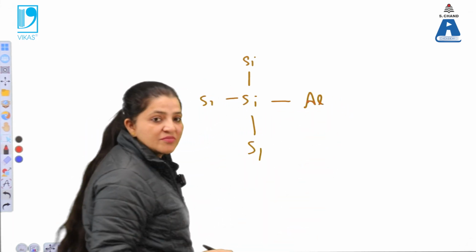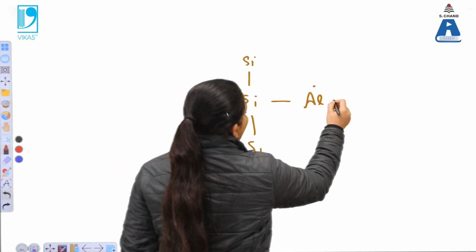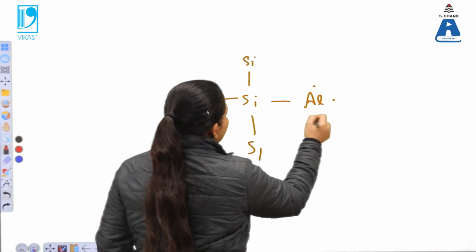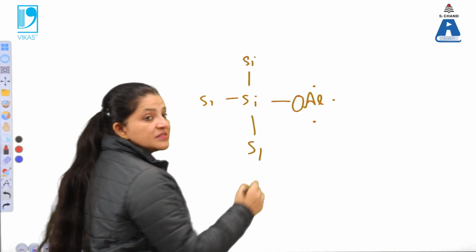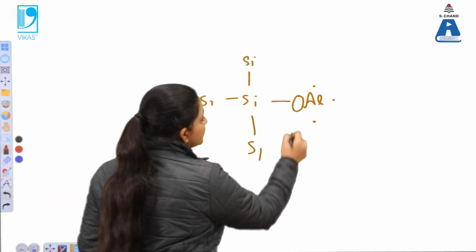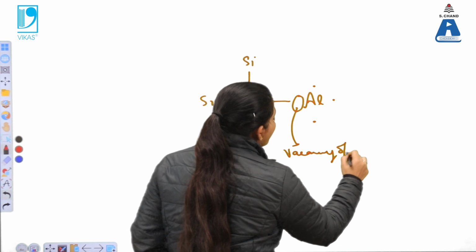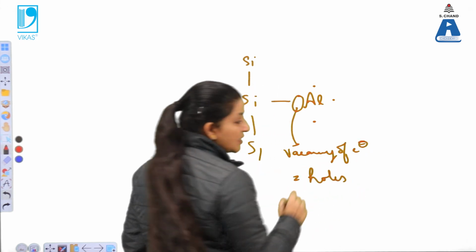For example, aluminium is a trivalent impurity. Aluminium has only 3 electrons in the valence shell, so here there is no electron. That means there is a vacancy of electron, and the vacancy of electron, or the place of electron, is known as a hole. So holes are present.